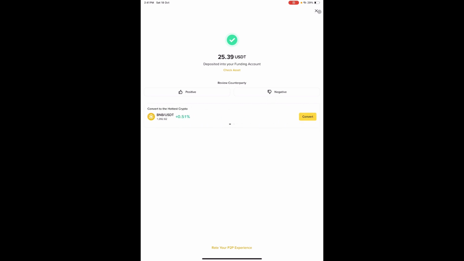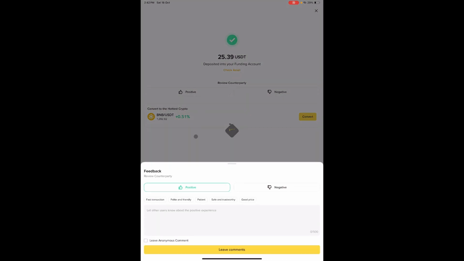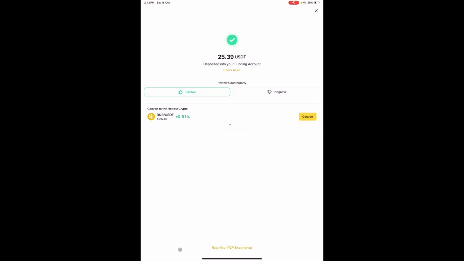So as you can see, guys, up over here, we have already received the money. He has already sent the money to us. So what we have to do now is come and give him positive or negative feedback. Okay, everything has gone off successfully. You just have to leave the comment and continue like that. It's not very hard. That's how you can transfer money from person to person.